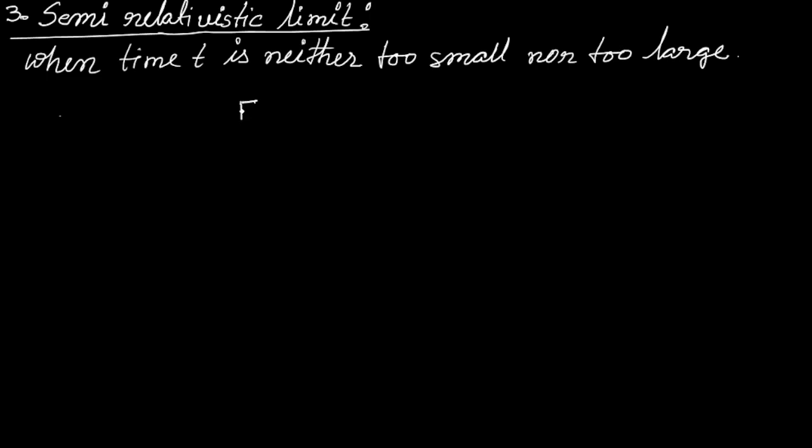So in that case, E is equal to m naught c square, where m naught is the rest mass energy. In this question it is written m. So we'll write mc square, rest mass energy, plus absorbed energy.